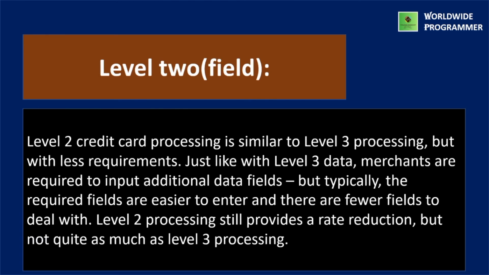Next one is level 2 or field. Level 2 credit card processing is similar to level 3 processing, but with fewer requirements. Just like with level 3 data, merchants are required to input additional data fields, but typically the required fields are easier to enter and there are fewer fields to deal with. Level 2 processing still provides a rate reduction, but not quite as much as level 3 processing.